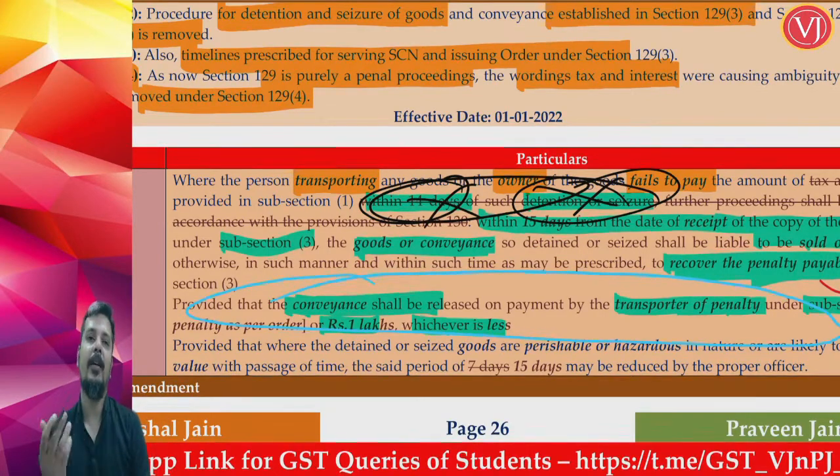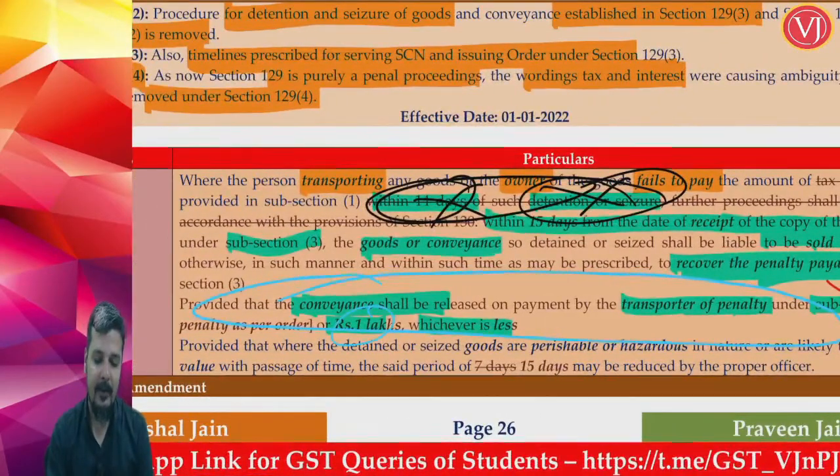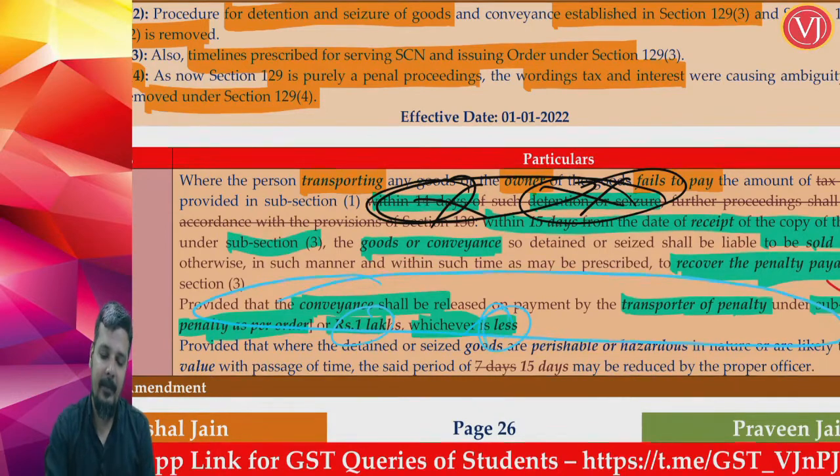So for conveyance, they have now very clearly said how you have to release it. When you want to take the goods, we have discussed the penalty as per section 129 1A and section 129 1B. But if you want to take the conveyance, you have to pay the penalty as per section 129 or 1 lakh, whichever is less. So the penalty as per order or 1 lakh, whichever is less. That penalty for releasing the conveyance cannot be more than 1 lakh. In simple terms, the penalty amount cannot be more than 1 lakh. So this is whichever is lower, not whichever is higher.